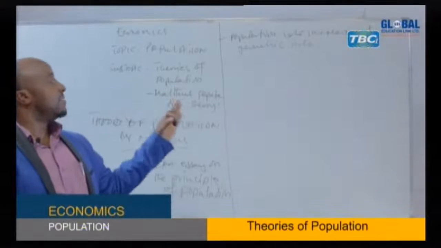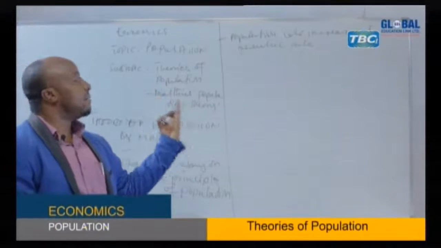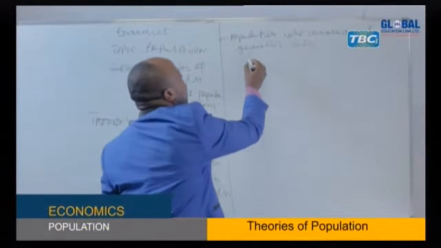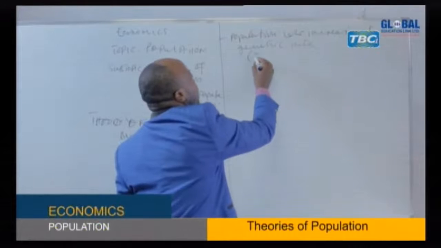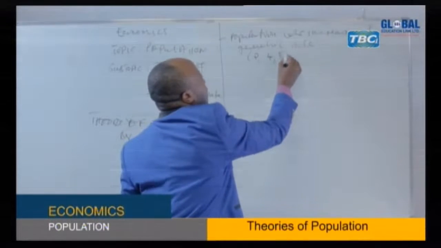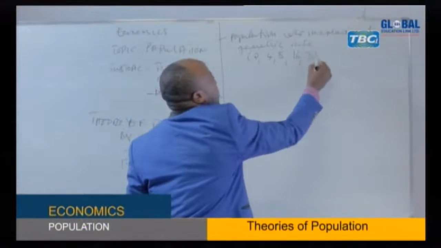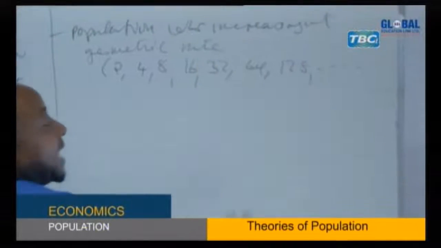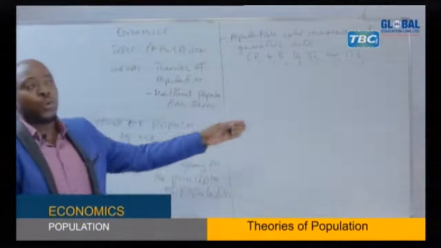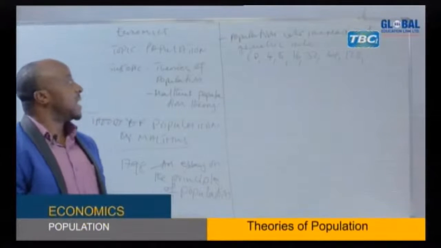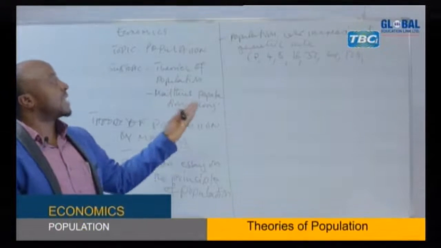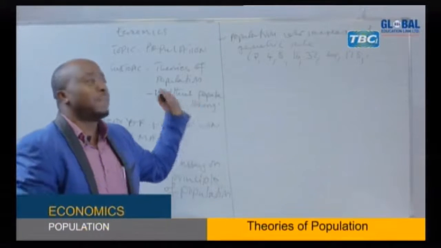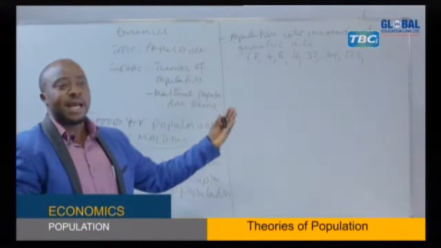When we say geometric rate, it means numbers which are increasing by multiplying, or multiplication. It means the population is going by maybe 2, 4, 8, 16, 32, then we have 64, etc. It means the common ratio there is 2. So it means it is going by multiplication. What do we conclude? According to Malthus, population was increasing, or is increasing, by multiplying. So it is increasing so fast.